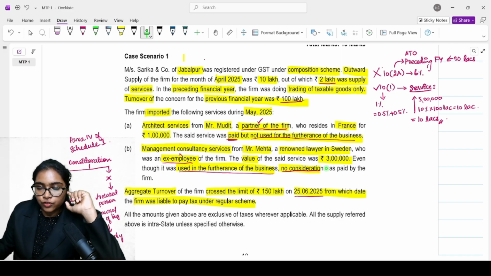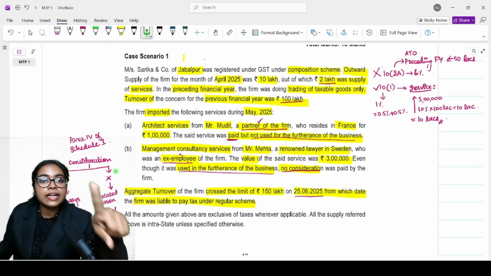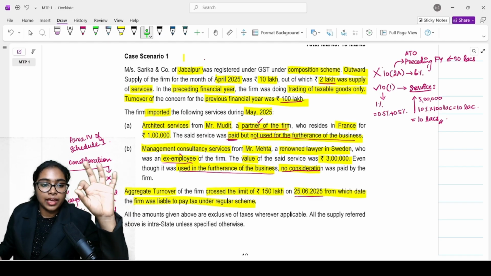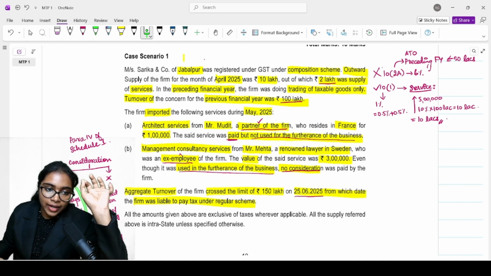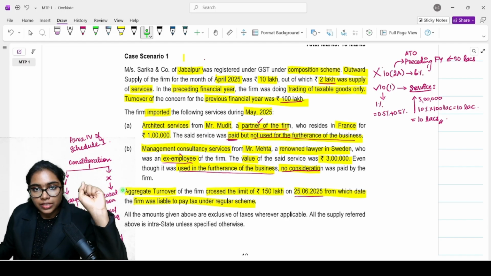As per para 4 of Schedule 1, there are two cases: either you have consideration, or you do not have consideration. If you have paid the consideration, then it is always a supply. But if you have not paid the consideration, two conditions should be satisfied.